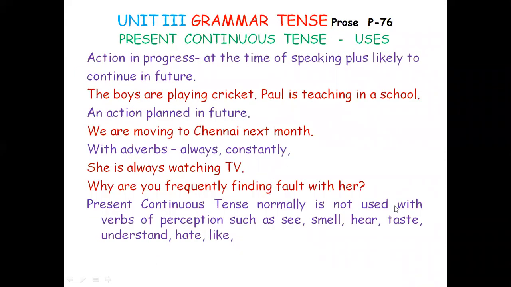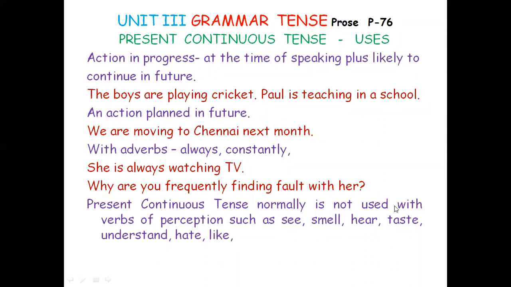And then present continuous tense, also known as progressive tense. Progressive aspect. Progressive and perfective, two aspects are there in English. Progressive aspect is be form. Perfective aspect is have form. If it is have, has, had, it is perfective aspect. And if it is be form, it is progressive. Progressive aspect: action in progress.